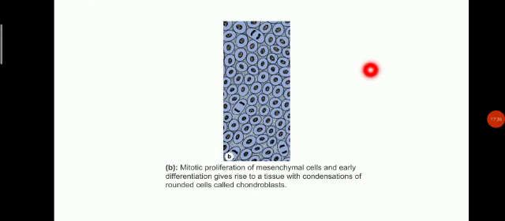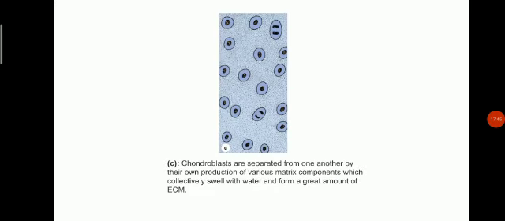Mitotic proliferation of mesenchymal cells and early differentiation give rise to tissue with condensation of rounded cells. These are the chondroblasts. Then chondroblasts are separated from one another by their own production of various matrix components which collectively swell with water and form a great amount of extracellular matrix. So, this is the extracellular matrix.